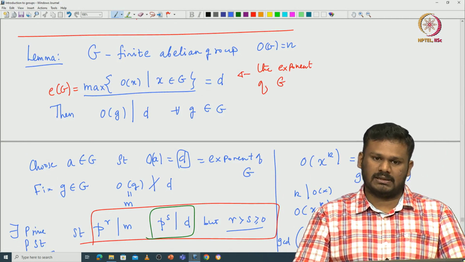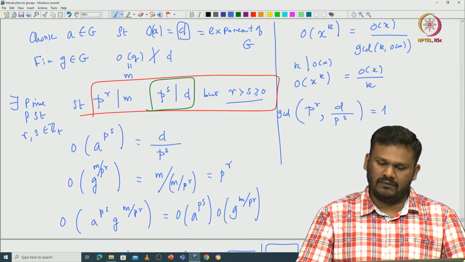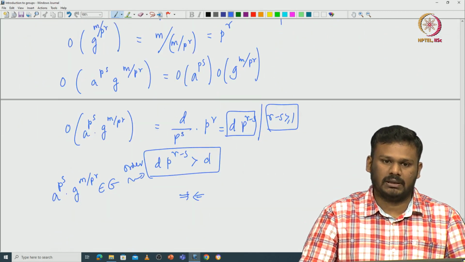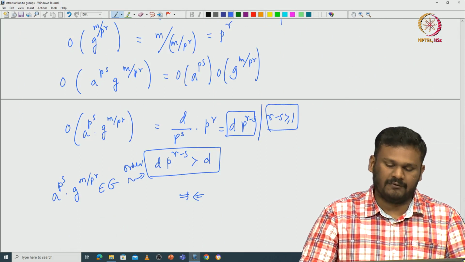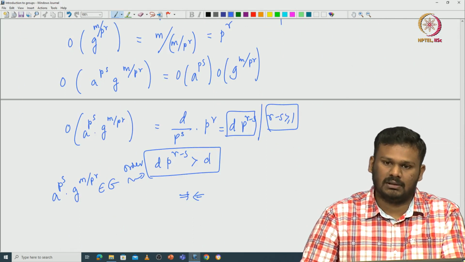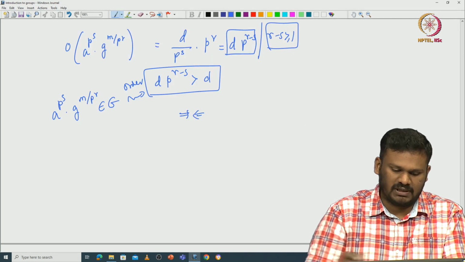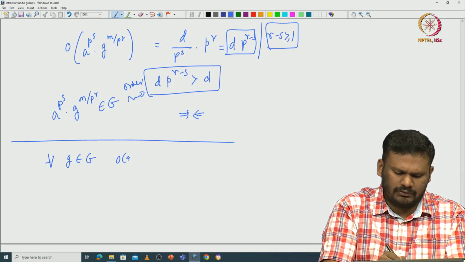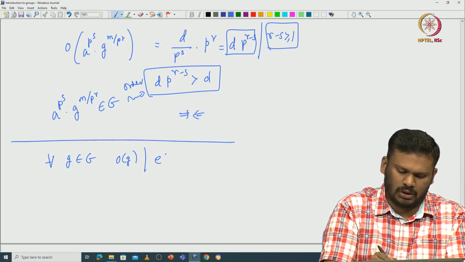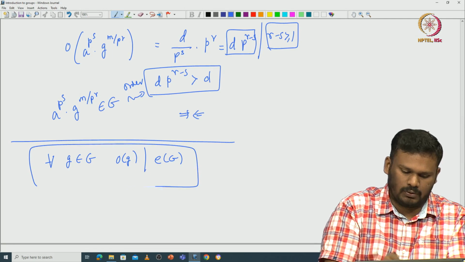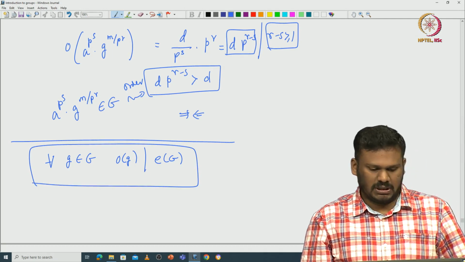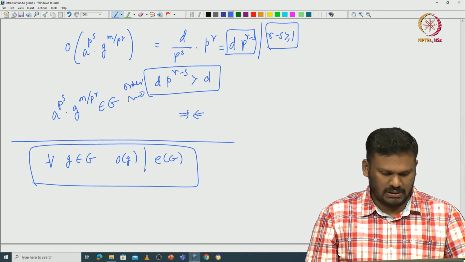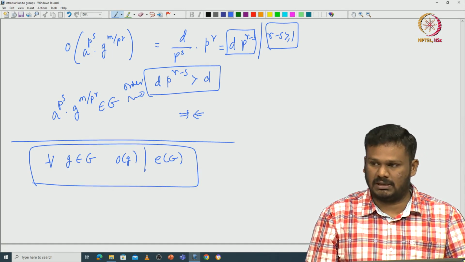Okay. So that simply says that by playing around with these order properties, you can produce some element in G which has more order, if the order of g does not divide this d. So this proves that for any g in G, the order of g divides this exponent of G. So this is what we have proved. This is a very crucial observation. Now one can use this observation to prove the structure theorem.